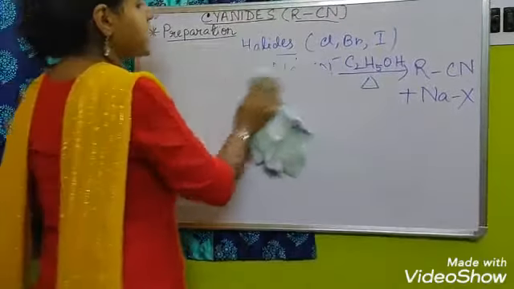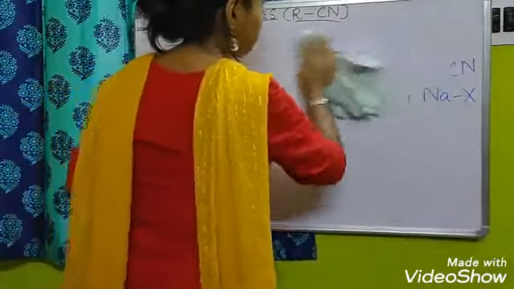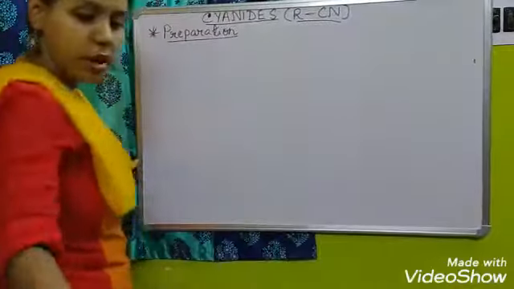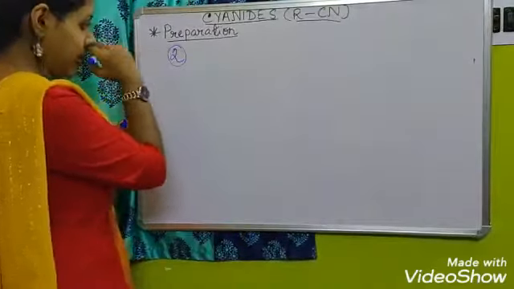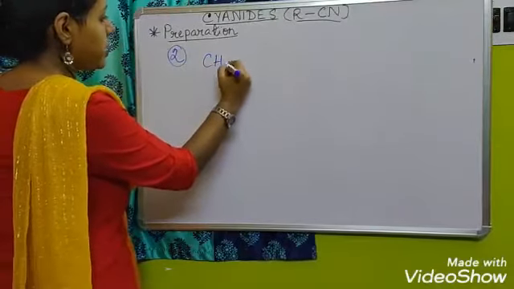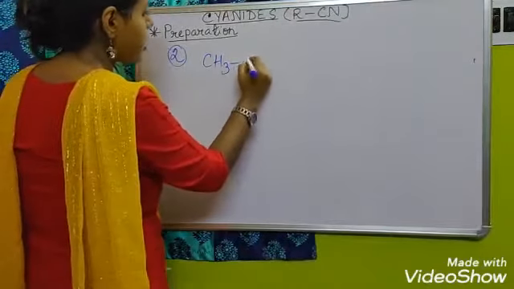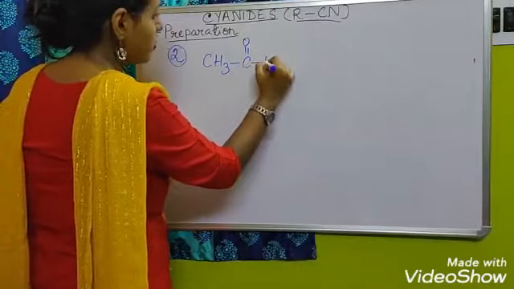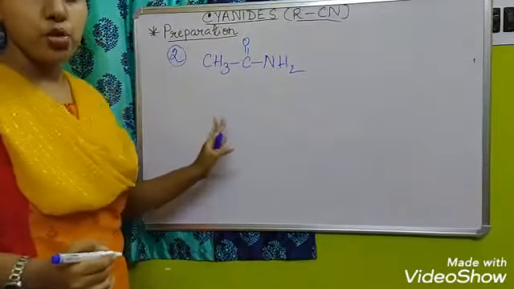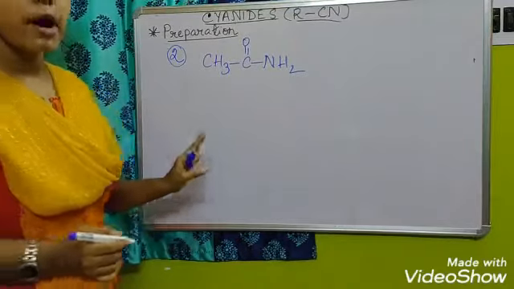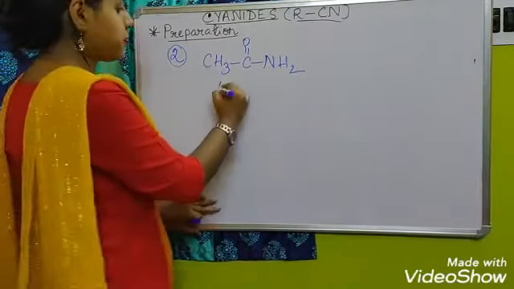Next is from acid amide, number 2. The acid amide has a formula just like this one, CH3CONH2. The name of this compound is acetamide.